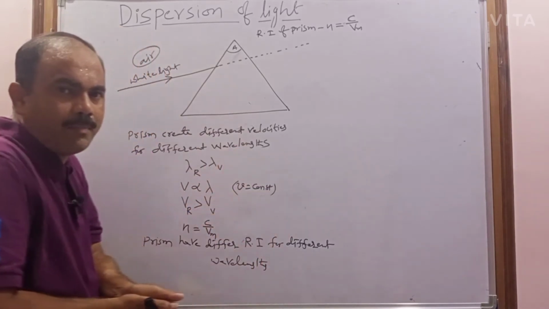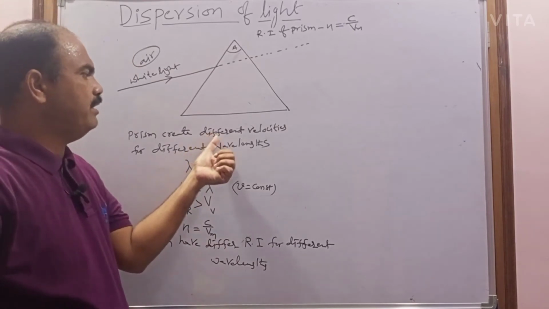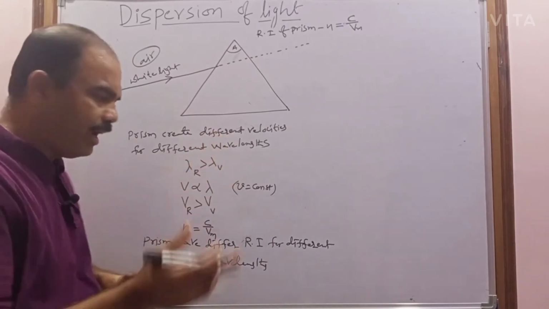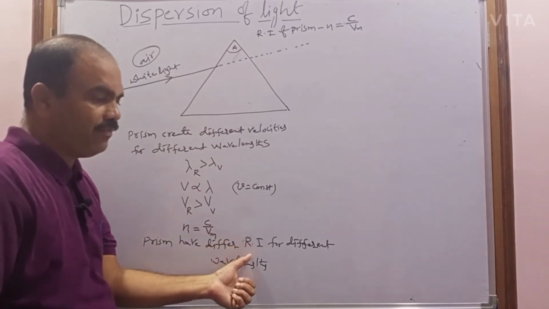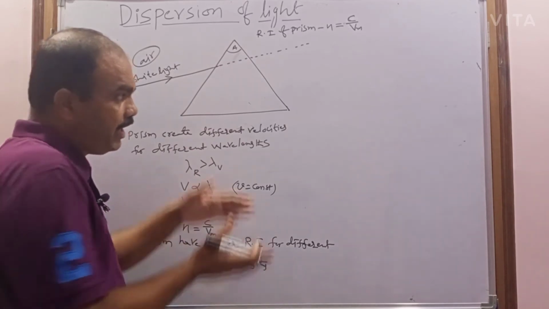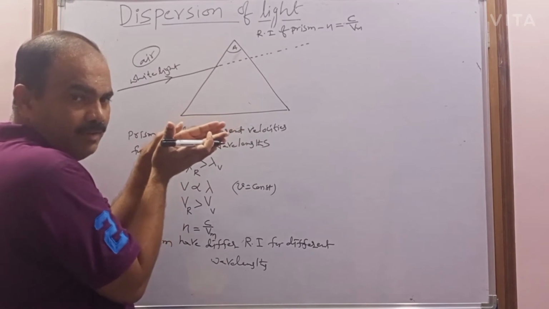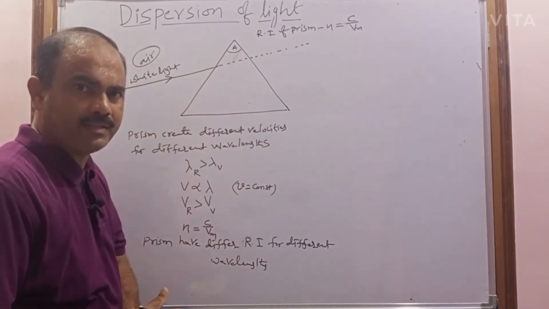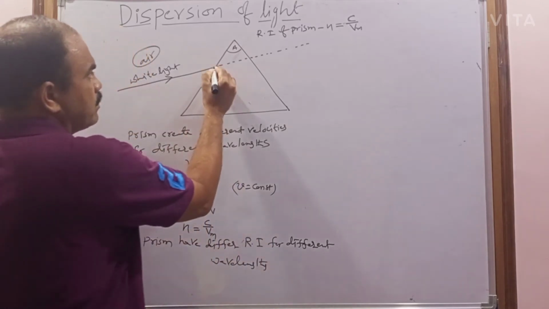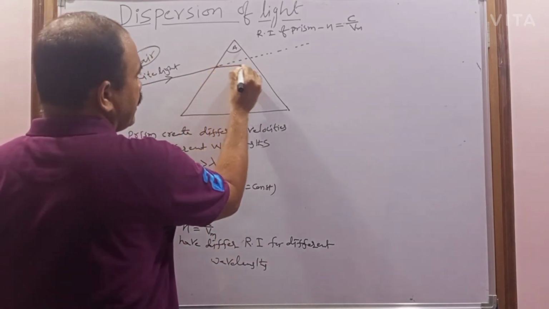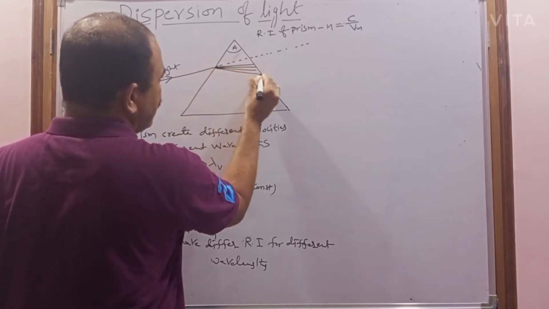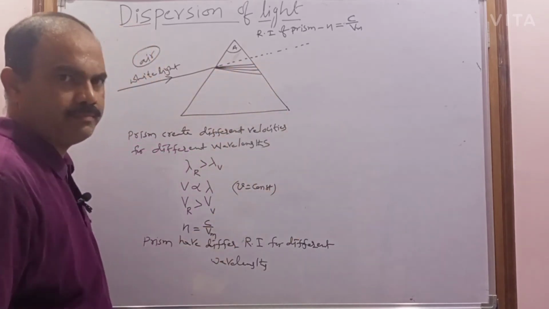Why is the path separated? The different colors have different velocities according to their wavelength, and as well, they have different refractive indices. If they had the same refractive index, they would all travel along the same path, but they have different refractive indices. So now their path is separated, and each color selects a path such that it travels for the least time.